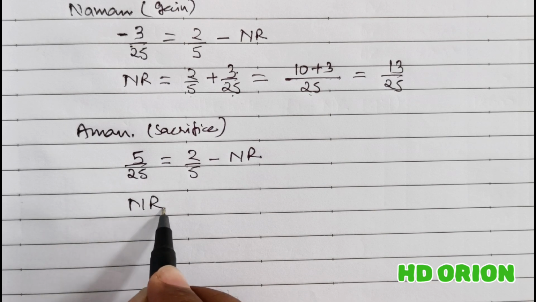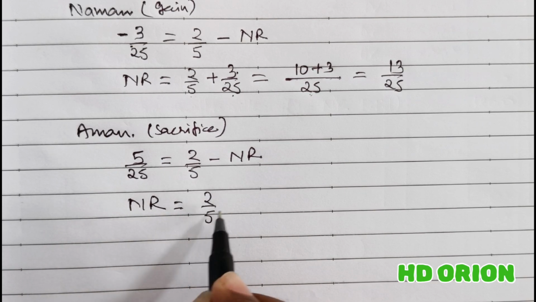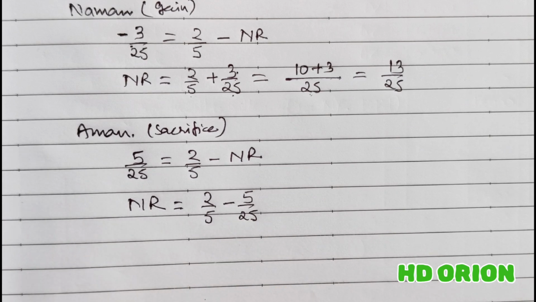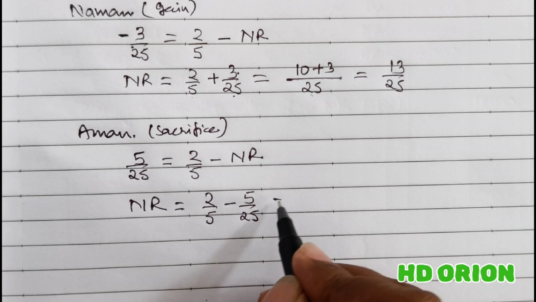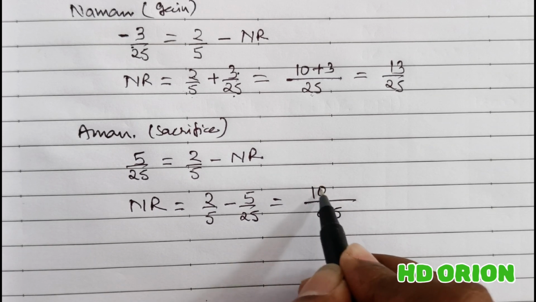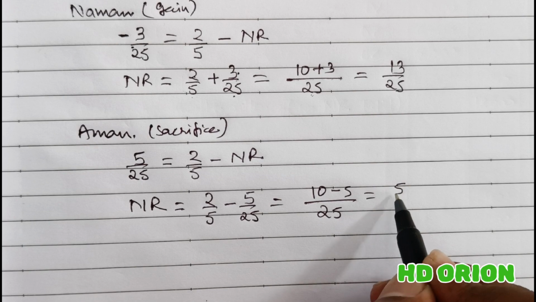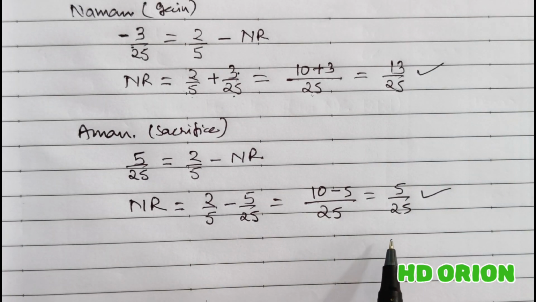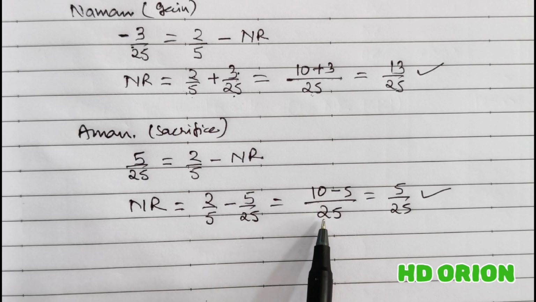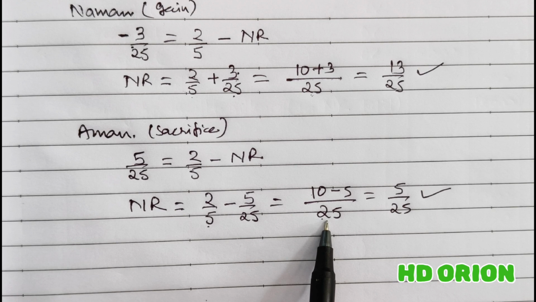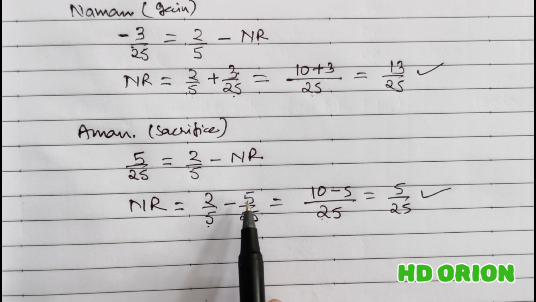So you will get new ratio is equal to 2 by 5 minus 5 by 25. When you solve this, LCM will be 25. In the numerator, you will get 10 minus 5, which is equal to 5 by 25. So this is the new ratio for Aman. Here how 10? 25 divided by 5 is 5, multiplied by 2 is 10, and 25 divided by 25 is 1, multiplied by 5 is 5.